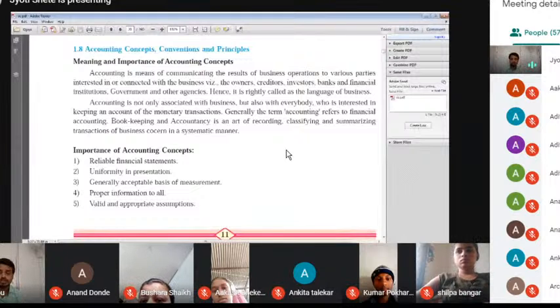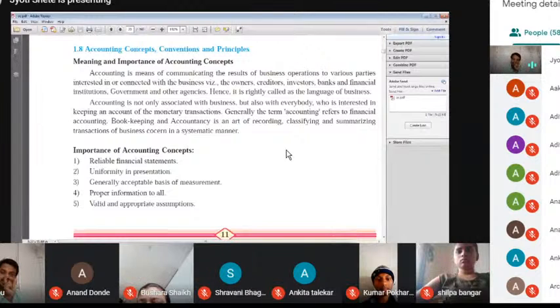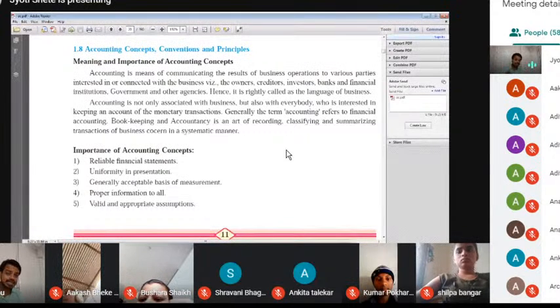If your communicating language is Marathi, then that is your tool. If it is English, then that is your tool. But when we deal with any transaction, our language is accounting. This language is useful to investors, owners, creditors, banks and financial institutions, because all of them require accounting language.